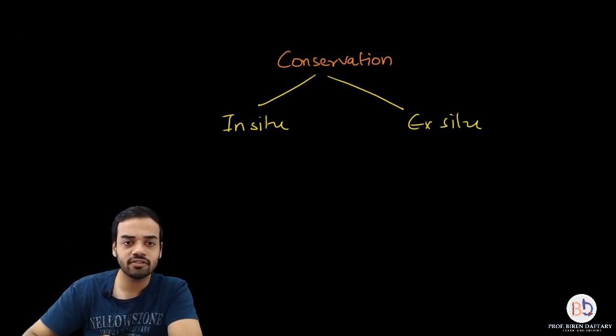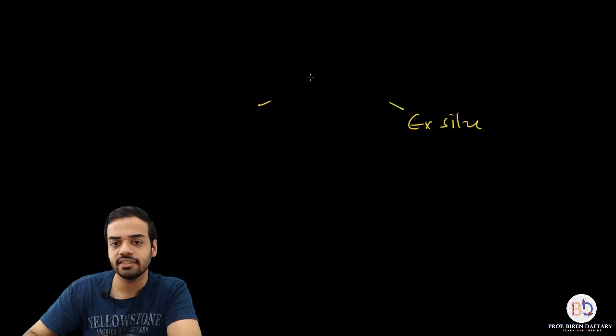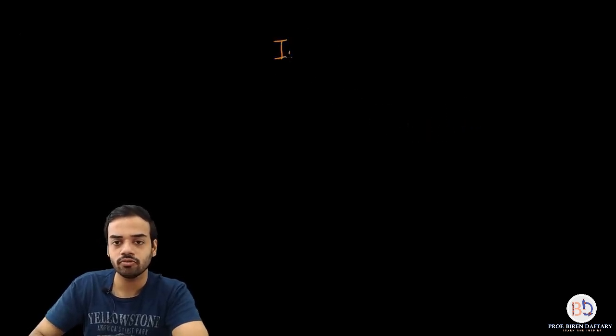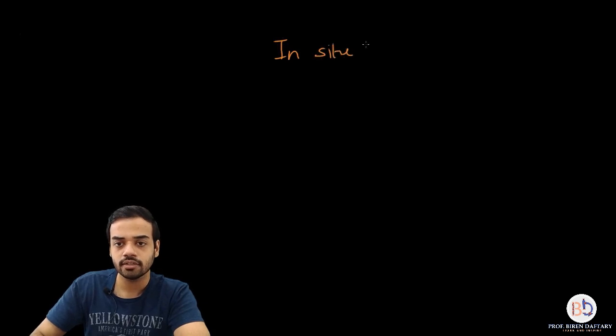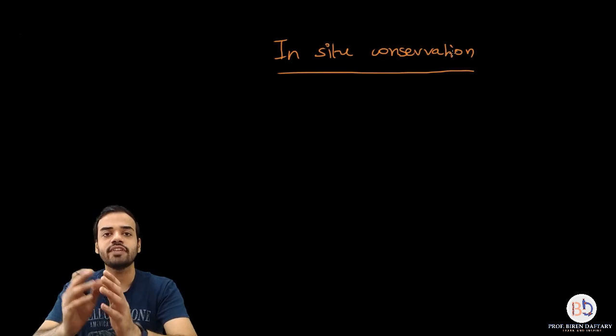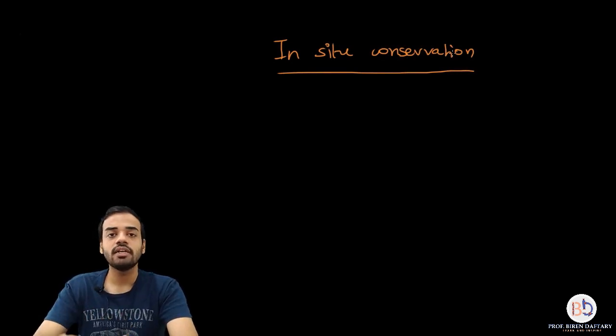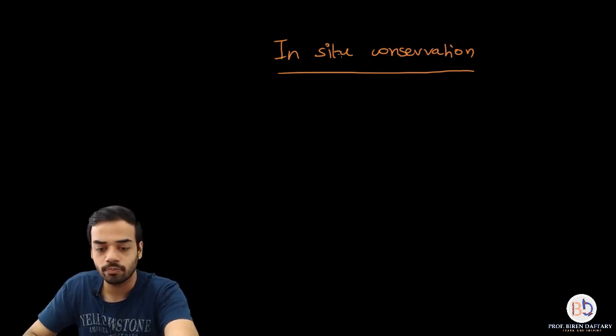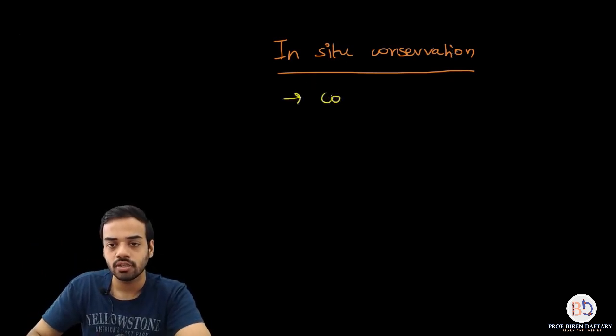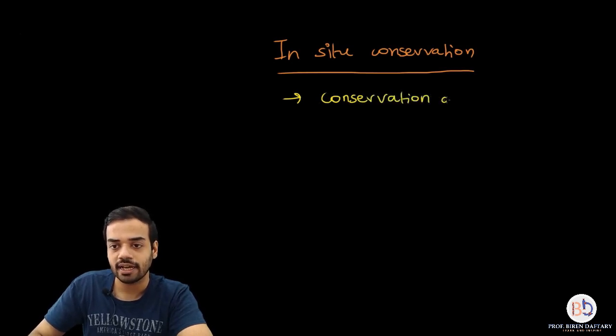Anyway, so let's start with the first part, which is called the in situ conservation. Okay, I will write it down over here. In situ conservation. Now this is one of the methods of conservation. What is the meaning of in situ conservation? Okay, in situ conservation means conservation at home. I will write it down over here. I will also explain what is the meaning of conservation at home.